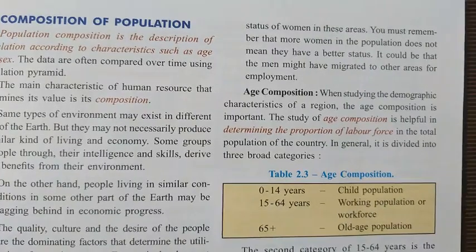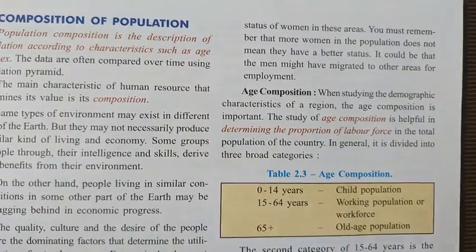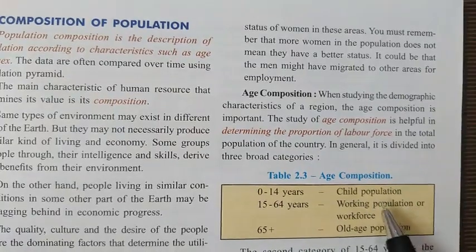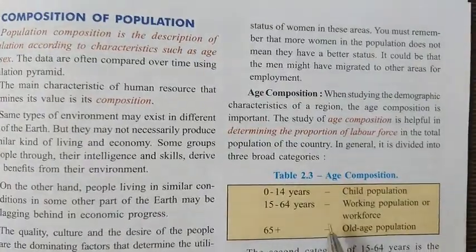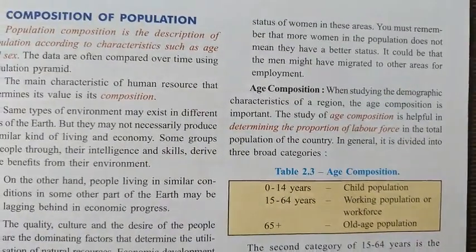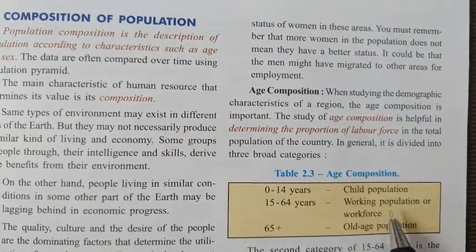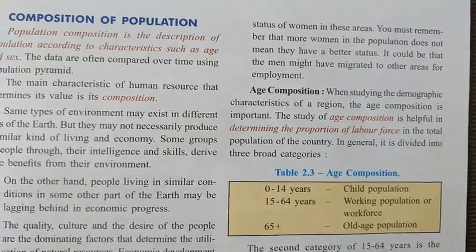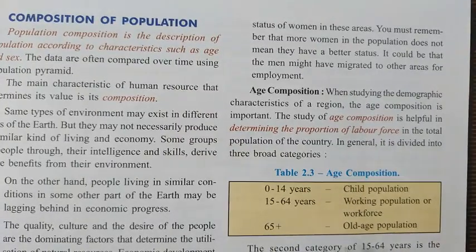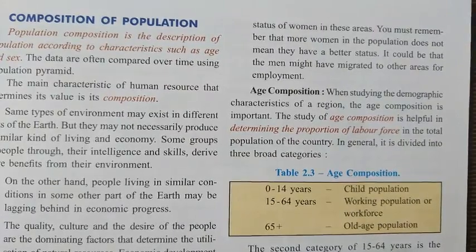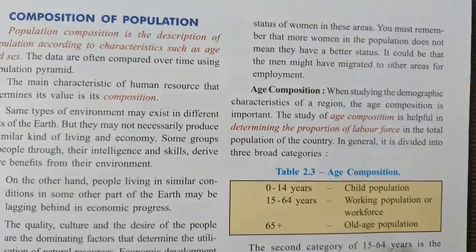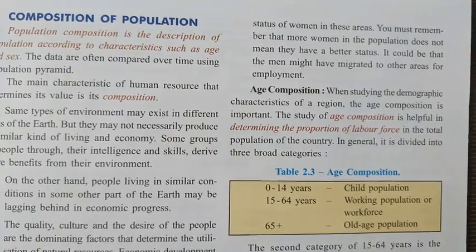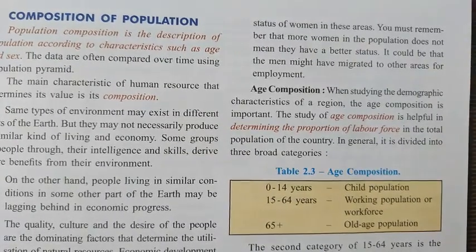When you take the example of the child population, the children under 14 years of age don't work, so they are the unproductive population. At the same time, the people above 65 years of age usually get retired and are dependent upon their children, and this population is also kept in the unproductive category.